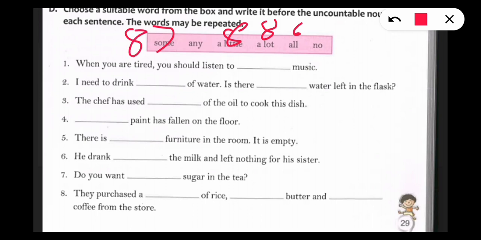So now this chapter is over. I hope you understood this chapter, and there are some definitions I will give you in my PDF. From the PDF only you copy the exercises. You can do the exercises in the book, and I will give the definitions also in that only. We will meet with the new chapter soon. Till then, bye bye.